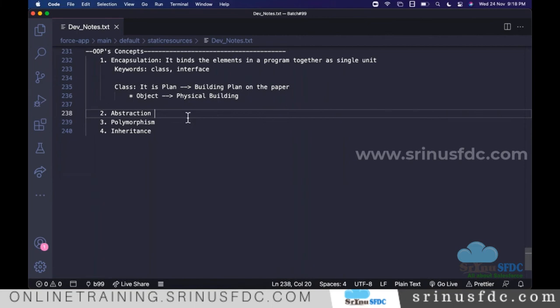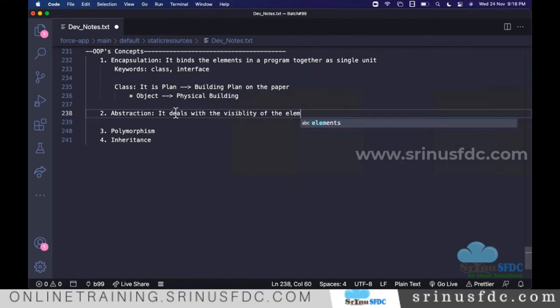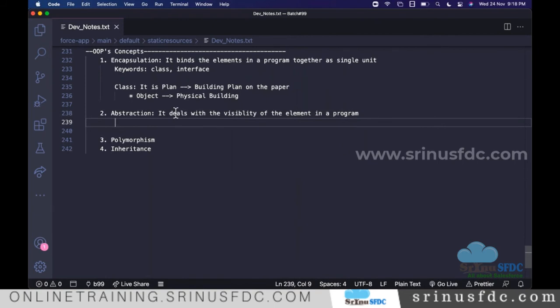So abstraction means it deals with the visibility of the elements in a program. That is abstraction. Let's say there is a building. In building, few things should not be visible to outside, right? So only whatever you want to show outside, only that will be constructed without any wall and something, right?